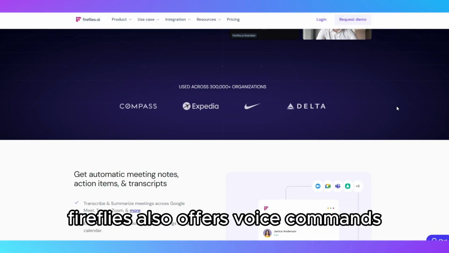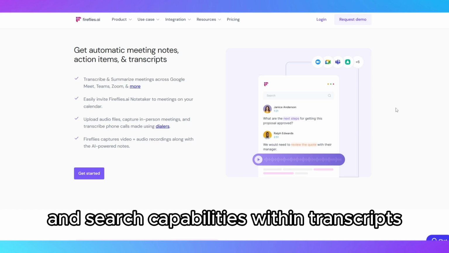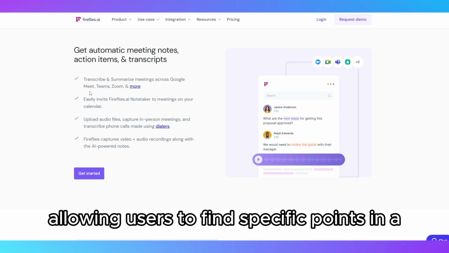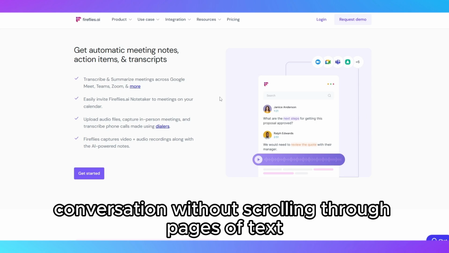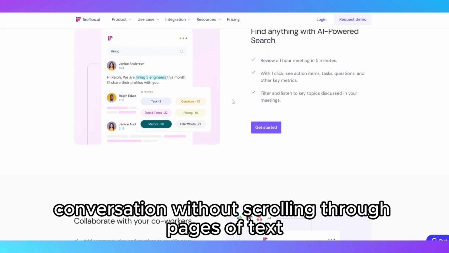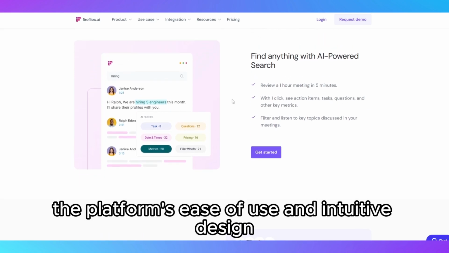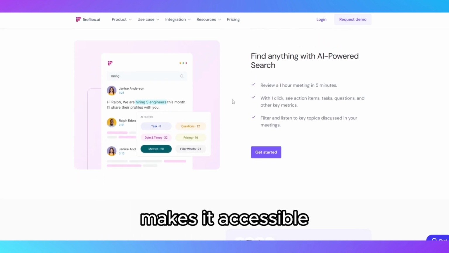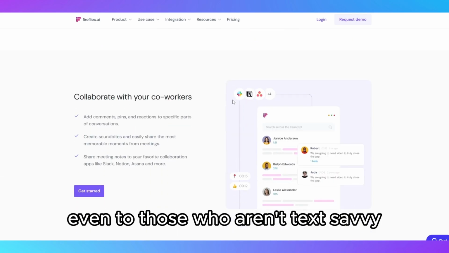Fireflies also offers voice commands and search capabilities within transcripts, allowing users to find specific points in a conversation without scrolling through pages of text. The platform's ease of use and intuitive design makes it accessible even to those who aren't tech-savvy.